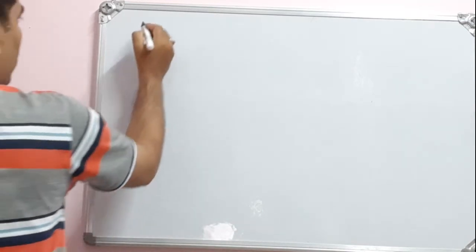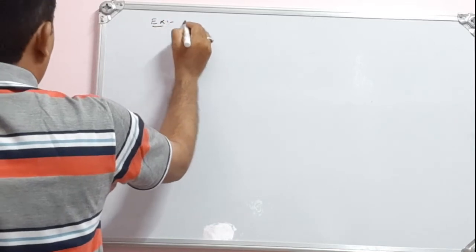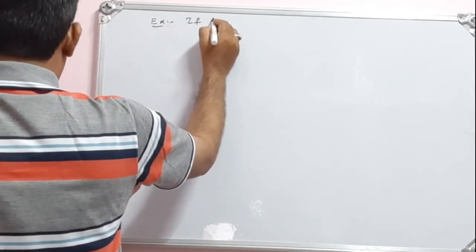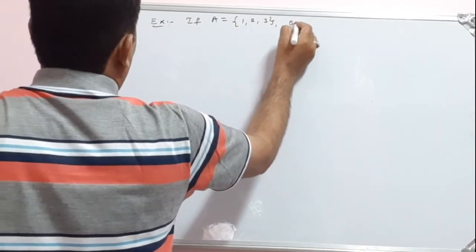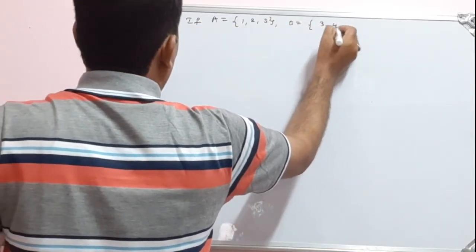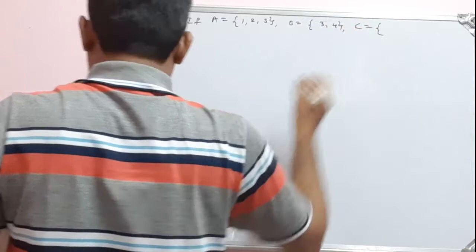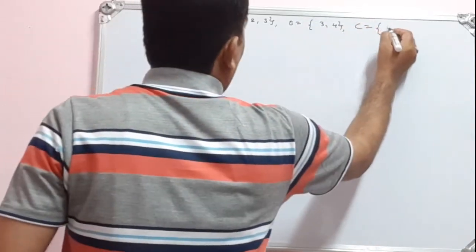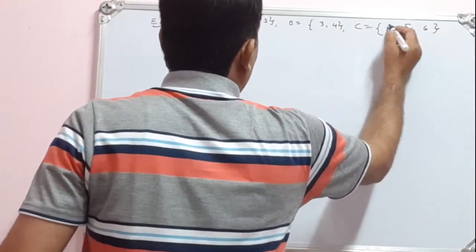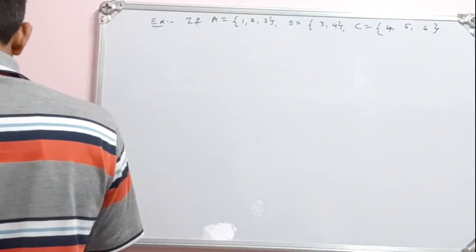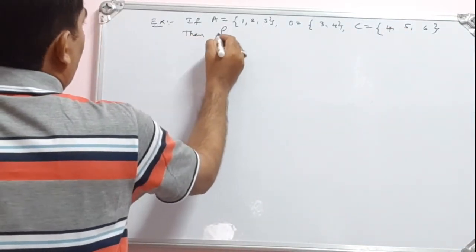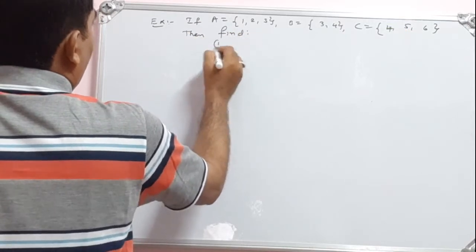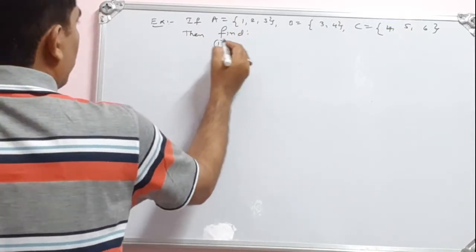So let us go for next example. See, if A is equal to {1, 2, 3}, then B is equal to {3, 4}. Another set C is equal to {4, 5, 6}. Then find the following. So what we have to find out?